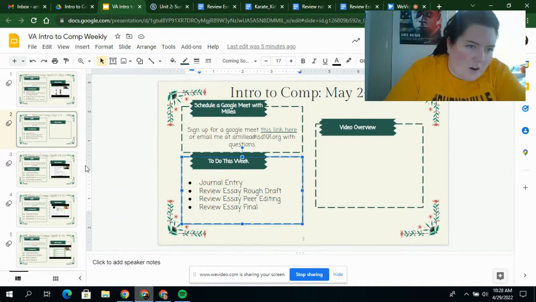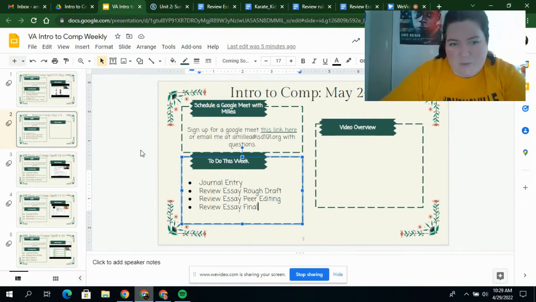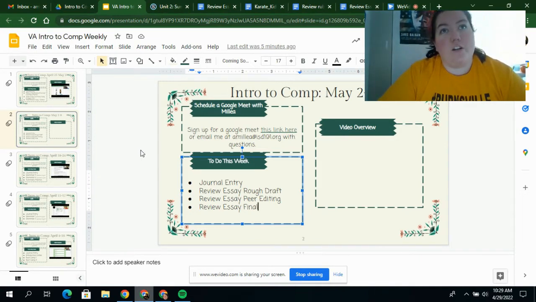Welcome to our 5th week together in Intro to Comp, and we're going to finish up our second unit, which is summary writing and review writing, with your essay this week. Starting next week, we'll be moving into our final unit of the semester, which is research writing and more practical writing, types of communication you might see in the workplace and in your life.